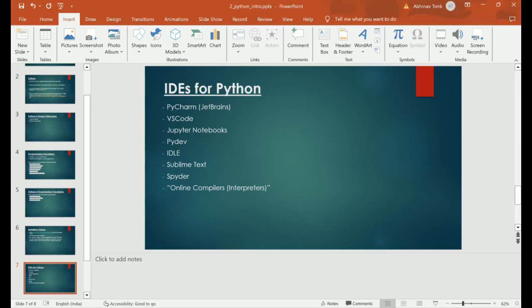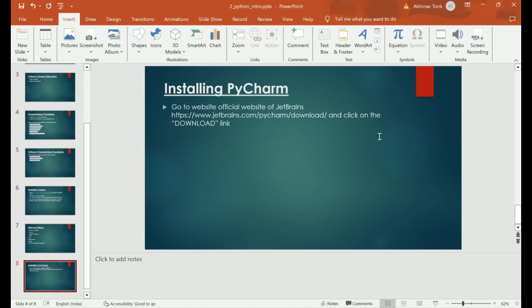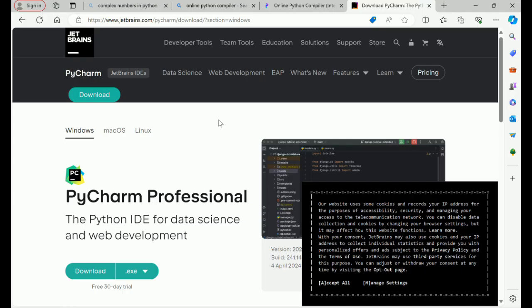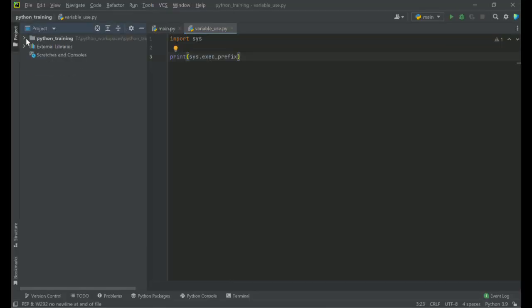Now let me show you how we can install PyCharm. For installing PyCharm, you can go to the JetBrains official website and download PyCharm from there. Installation is pretty simple. Once you download it, you just have to execute the executable file of PyCharm, and it will install the PyCharm IDE for you. Once PyCharm is installed, if I open PyCharm, it will look something like this. I have created this workspace and opened it using the PyCharm IDE.